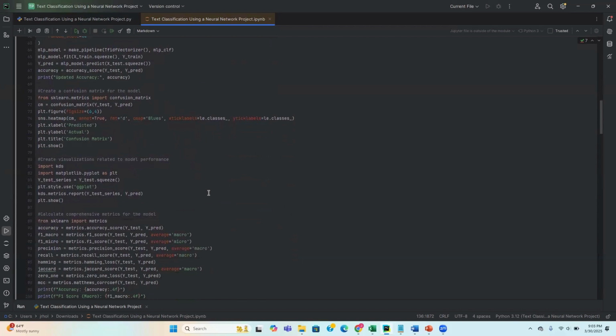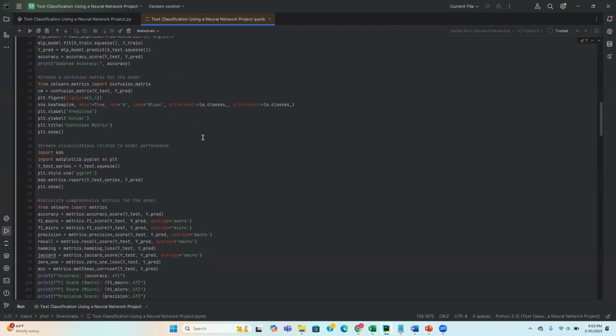After we've improved our model, we're going to go ahead and create our confusion matrix for the model with our confusion matrix function from sklearn metrics. Our confusion matrix will include our y test and our y predictions.